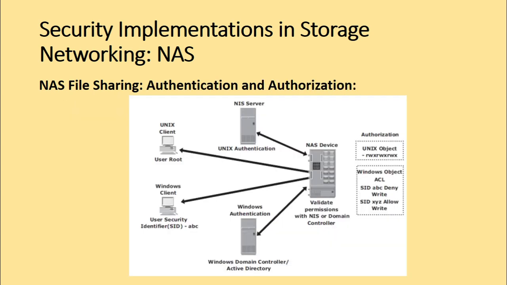Now let us look at the authentication and authorization in network attached storage file sharing. Let us first see what we mean by authentication and what we mean by authorization. Authentication requires verifying the identity of a network user, and therefore involves a login credential lookup in the network information system server in the Unix environment.